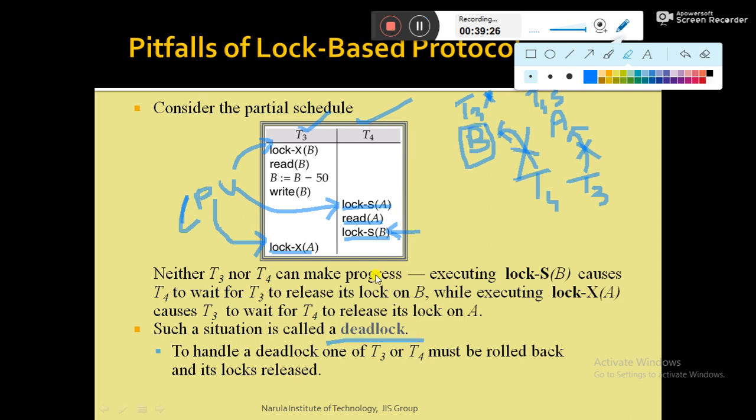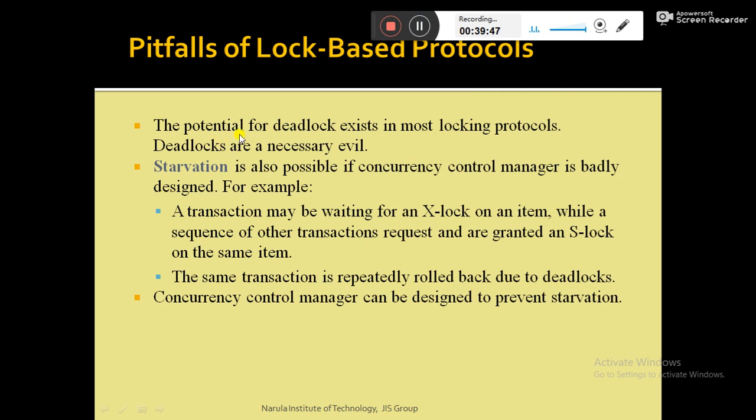And how to handle deadlock? One thing we can do is roll back either T3 or T4. If any one of the transactions is rolled back, then the deadlock will be broken. The next thing is that the potential for deadlock exists in most locking protocols. That means almost all locking protocols have the problem of deadlock. So deadlocks are basically a necessary evil. Even if the protocol is very well designed, deadlock is a natural thing to happen.